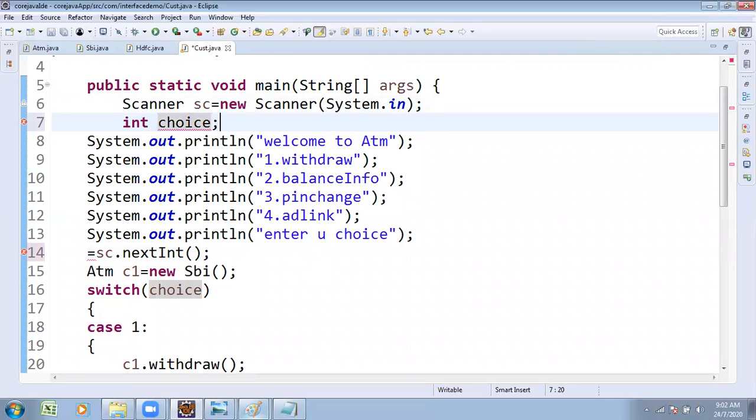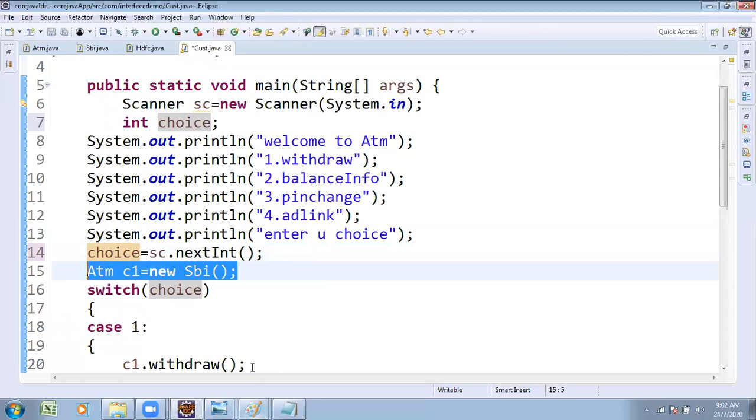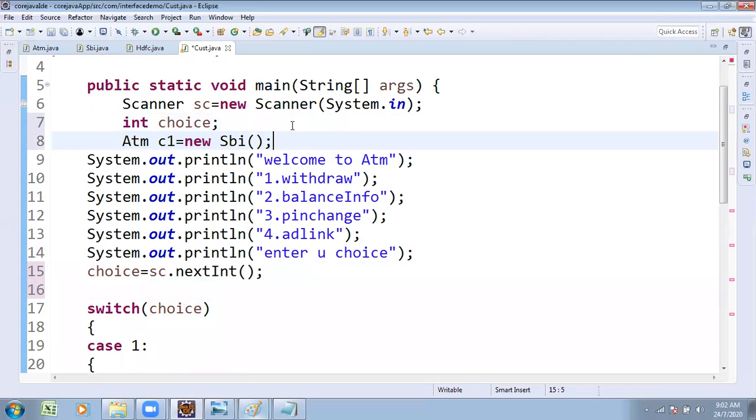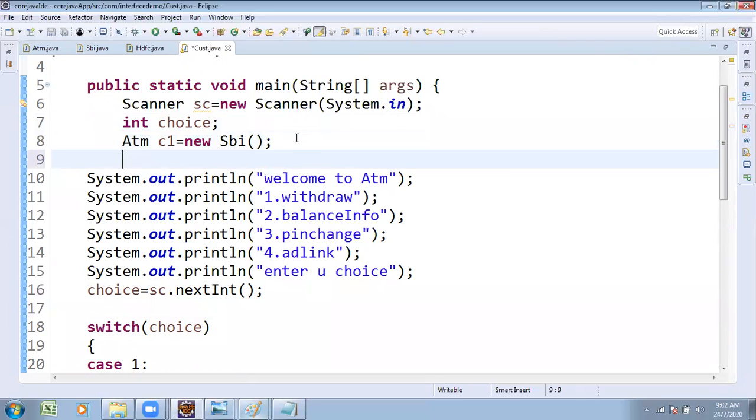This line is global, I require it. Here I wanted to use it locally, a small change. Similarly, this line of code is also global, I require it. This line of code is also global, I require it. This part I wanted to perform continuously.